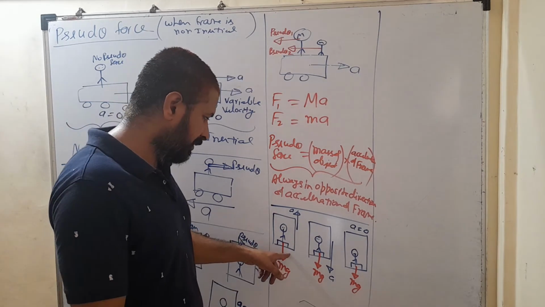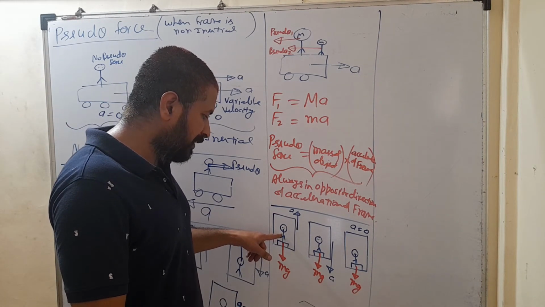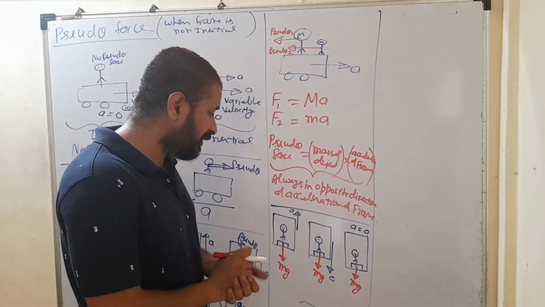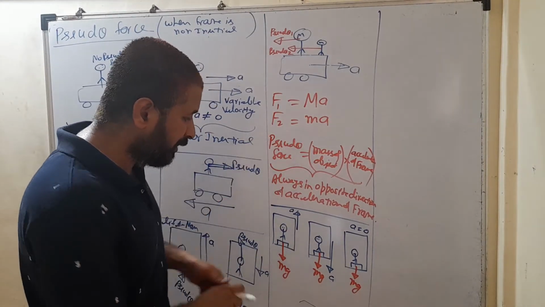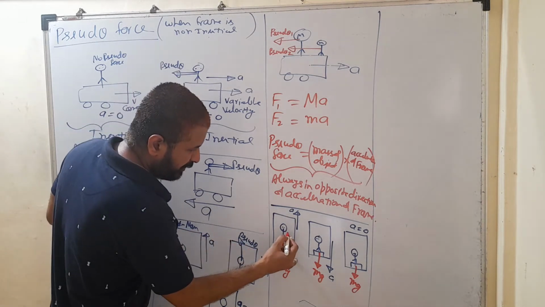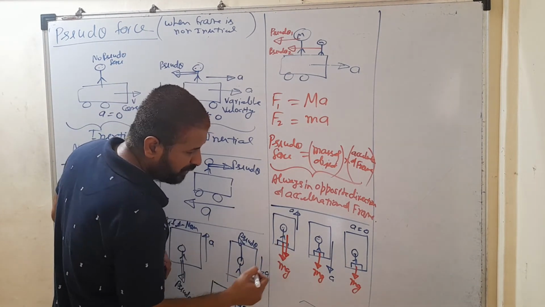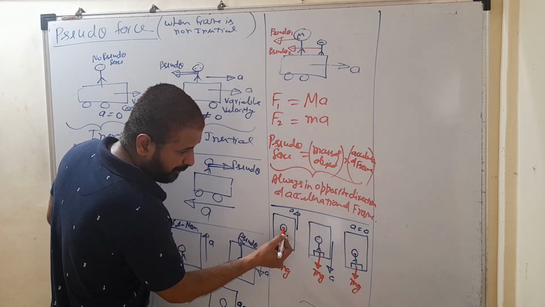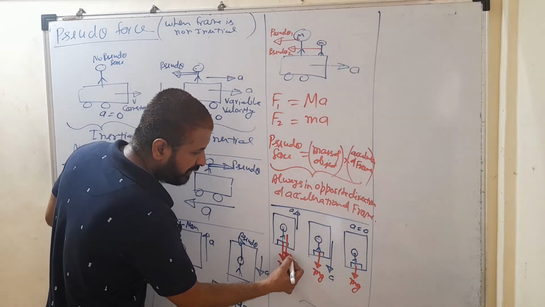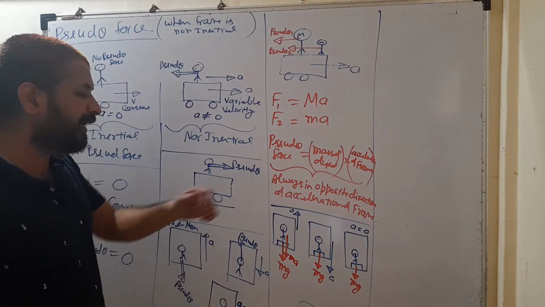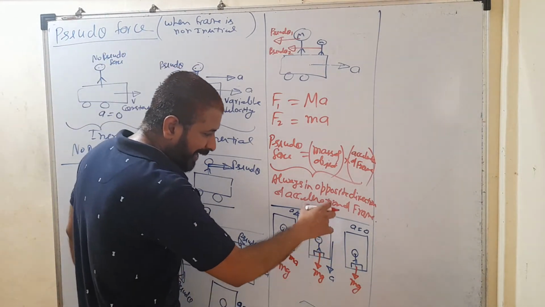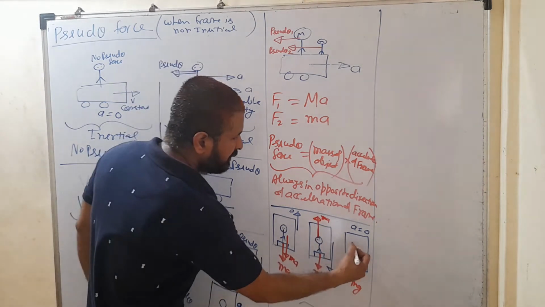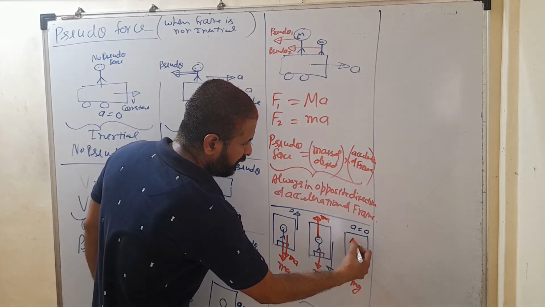In the first case, what forces act on this man? His weight acts vertically downward, and he also gets a pseudo force. Because the frame is accelerated upward, he gets the pseudo force in the downward direction, and its magnitude is the mass of this person multiplied by the acceleration of the frame, that is ma. In the second case, because the lift is accelerated downward, he gets the pseudo force in the upward direction, that is ma. And in the third case, he is not going to get any pseudo force.